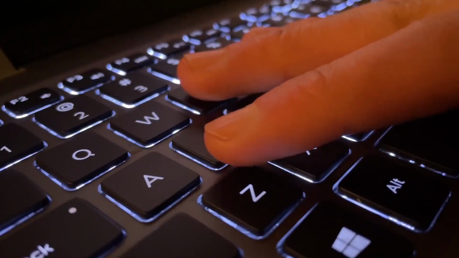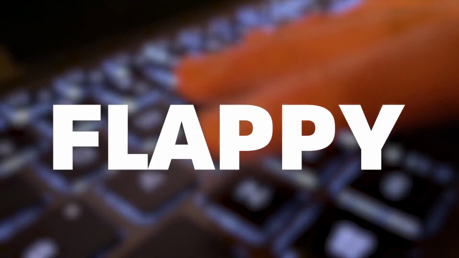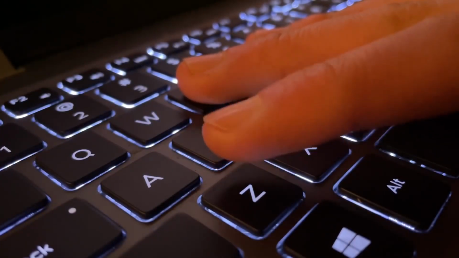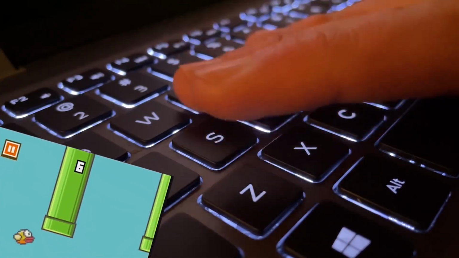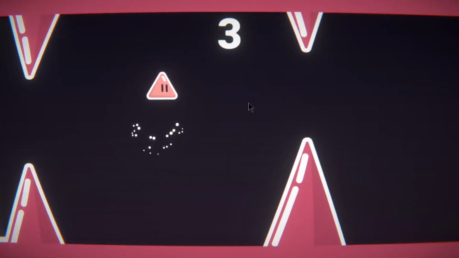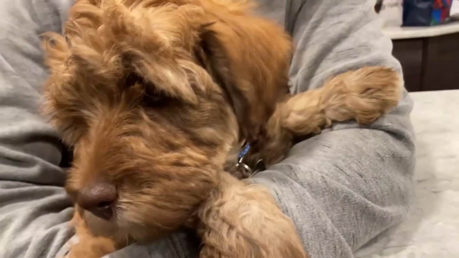So anyway, as I was saying, the game I'm going to make is called Flappy. And obviously this idea is mine, and I totally didn't take inspiration from other games. But after I figured out the game idea, I decided to get started.